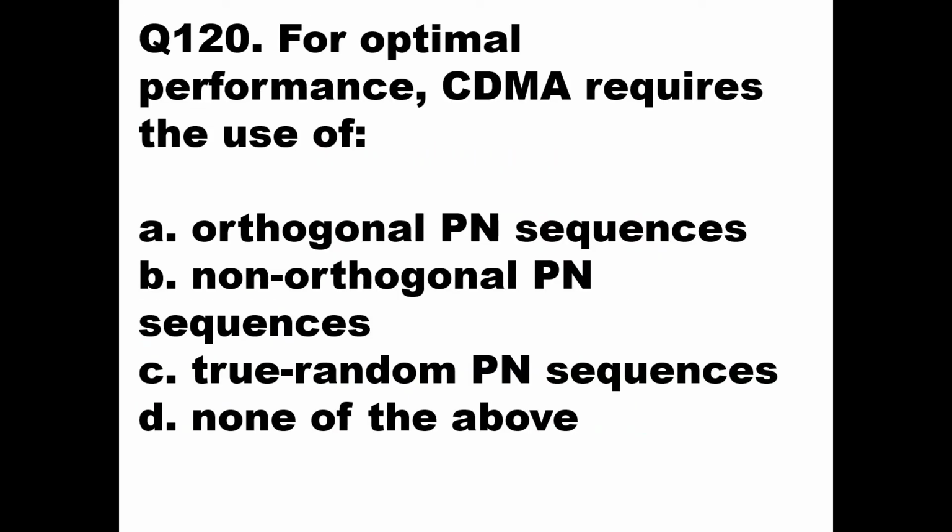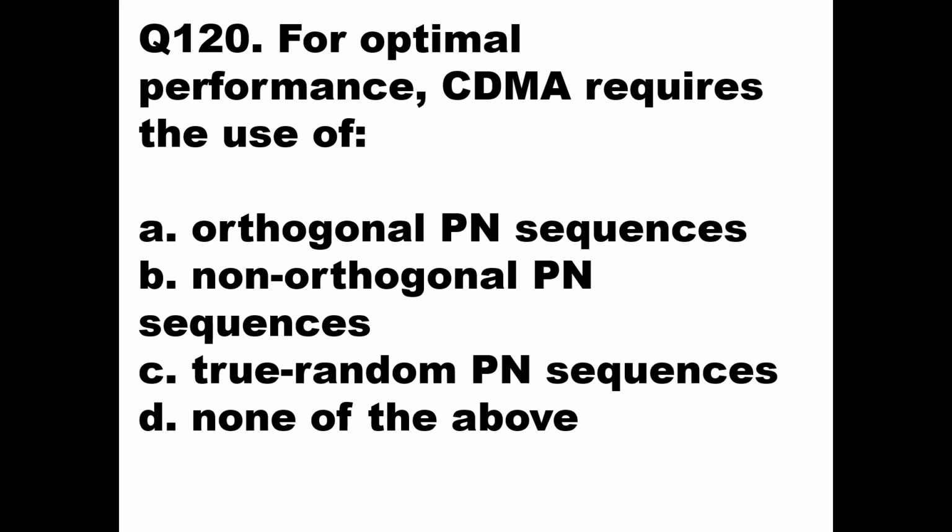For optimal performance, CDMA requires the use of: option A is orthogonal PN code, B is non-orthogonal PN sequences, C is true random PN sequences, and D is none of the above. So here the option will be orthogonal, because with orthogonal codes, you multiply the two codes, and when you sum the product over a period, it becomes 0.